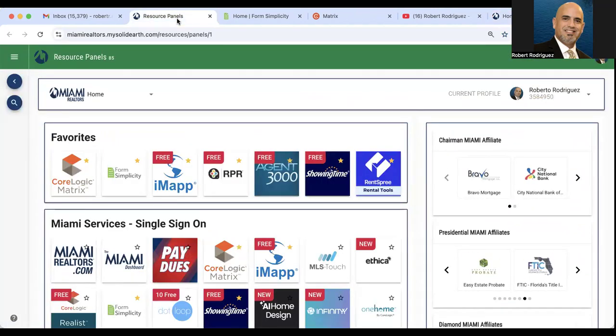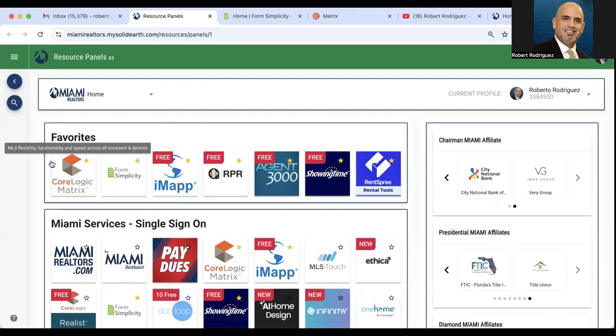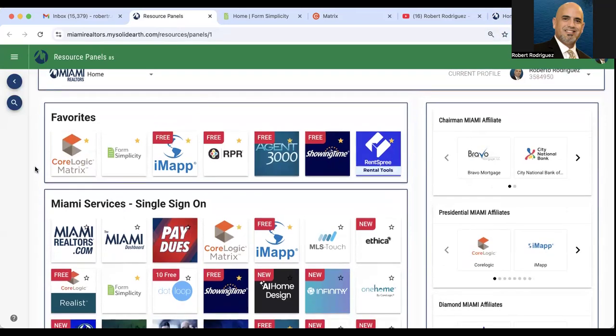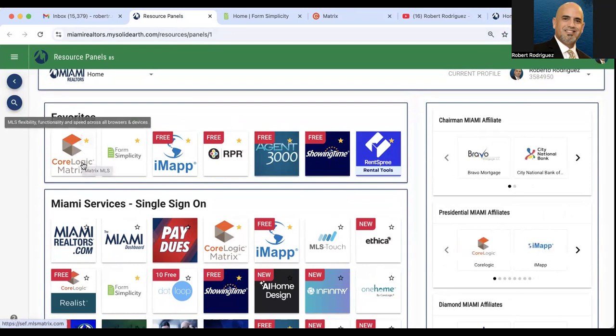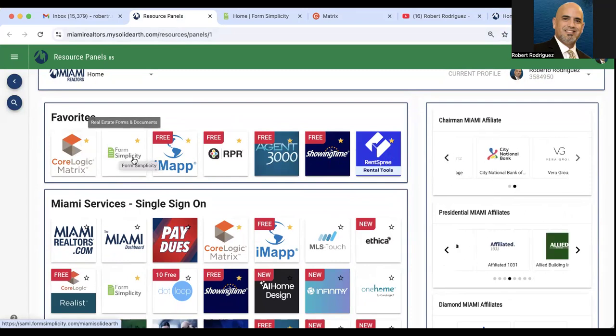All right. What you're going to notice on my screen, and perhaps on your screen, is that we have a favorites section here at the top. This allows you to indicate your favorite services, the ones that you most often use. So if you notice, Matrix CoreLogic, which is the MLS, is one of my favorites. Also, Form Simplicity, which is where we write our contracts, is another one of my favorites.